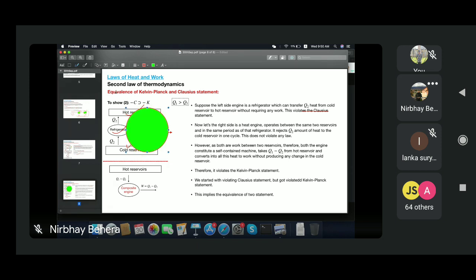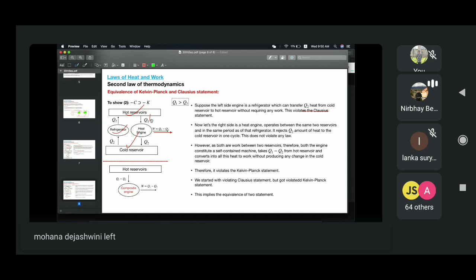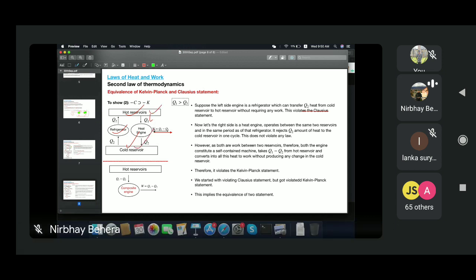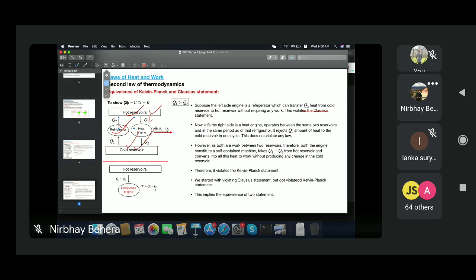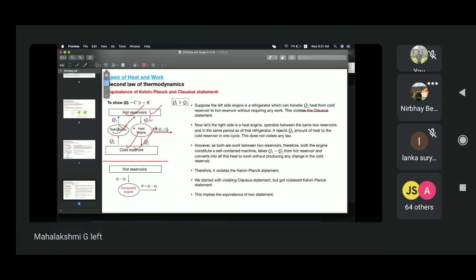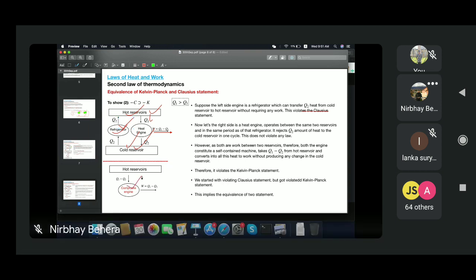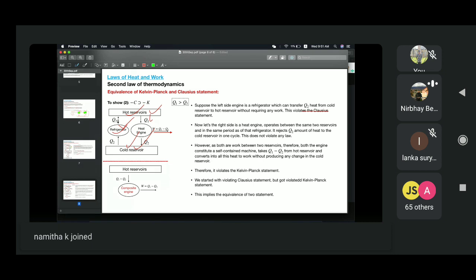But what I have done here is that this heat engine is working between the same hot reservoir and cold reservoir where the refrigerator is connected. So I cannot take them as independent. They are working in a cycle. Both are self-contained machines, not independent machines. That's why I can make a composite engine like this, where Q2 amount of heat has been transferred to the hot reservoir and Q1 amount of heat was transferred from it, right? So the net amount of heat I get from the hot reservoir will be Q1 minus Q2. At the beginning I had transferred the Q2 amount of heat to the hot reservoir.